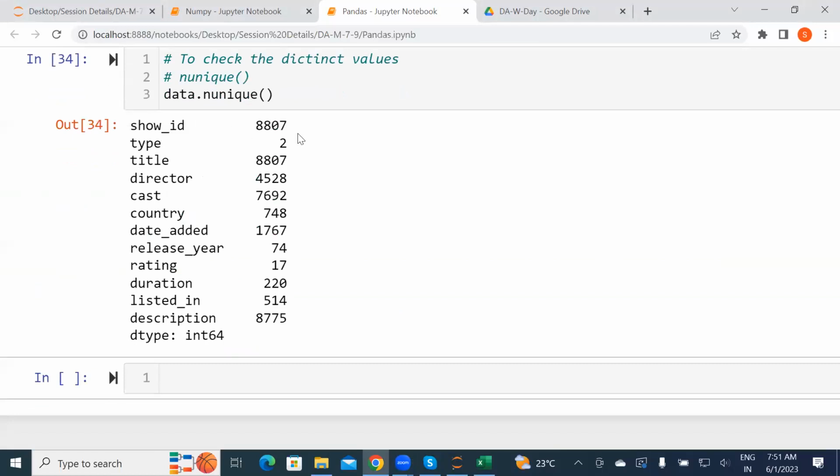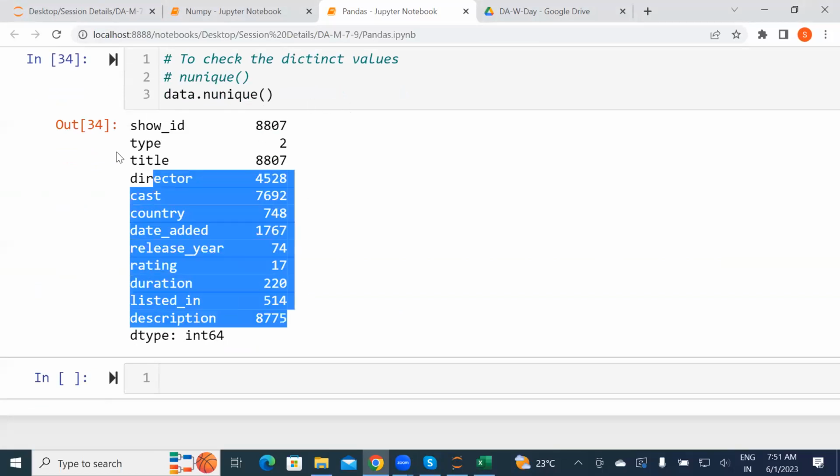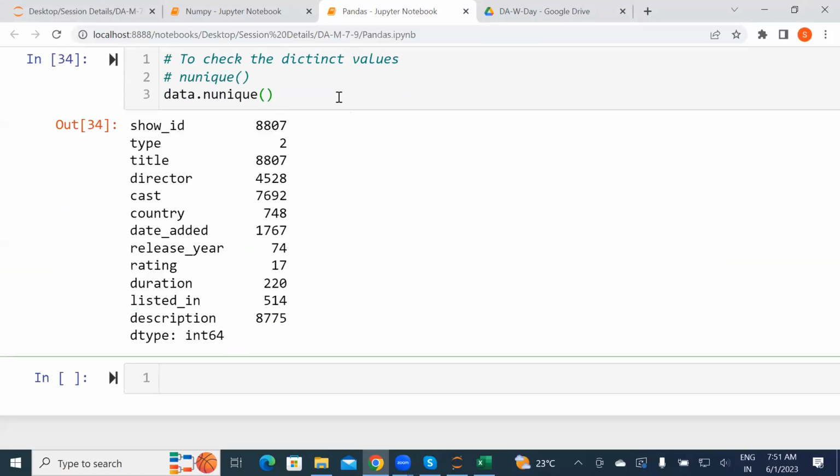So the ID has 8807 unique values, and title is 8807, the number of values. Whatever the distinct values are, they calculate it and give it to you. So this is the method to use for distinct values.